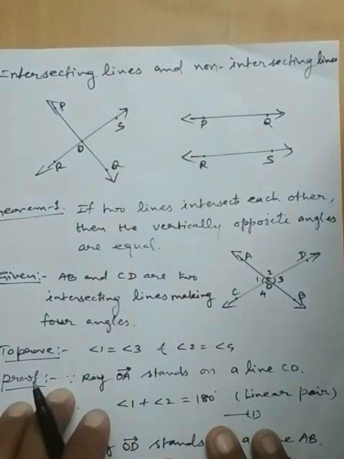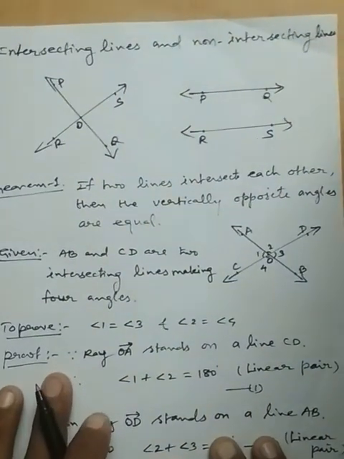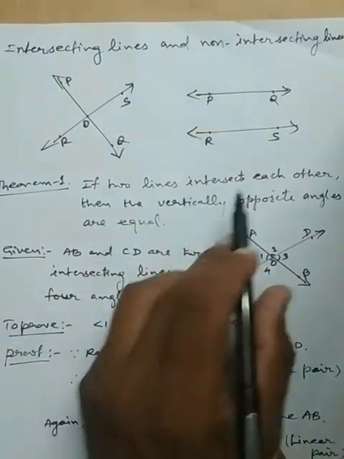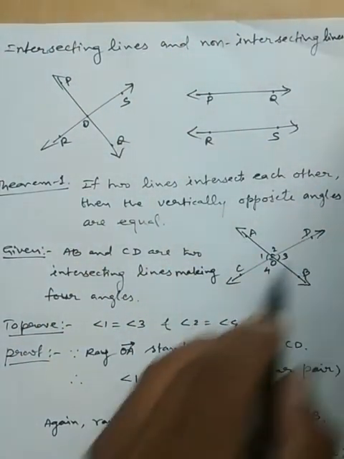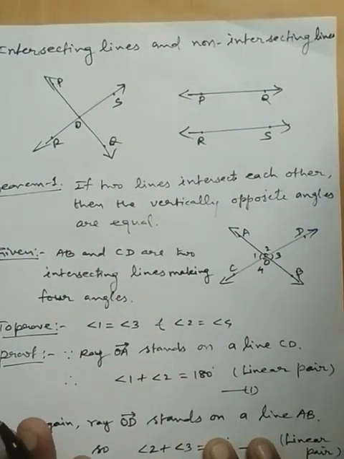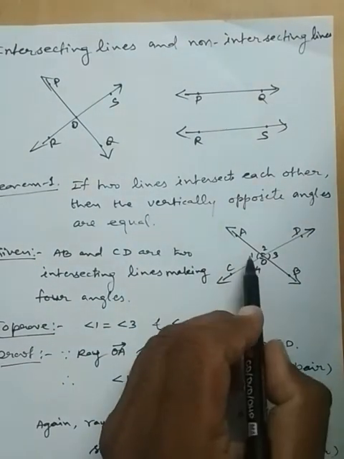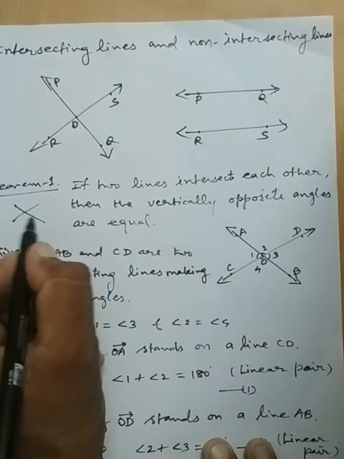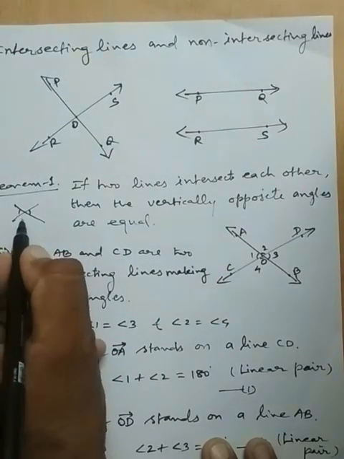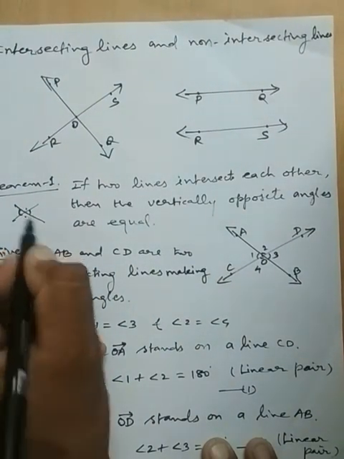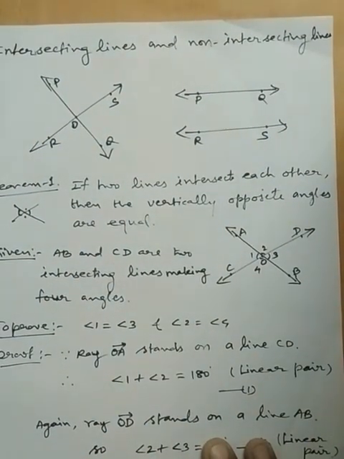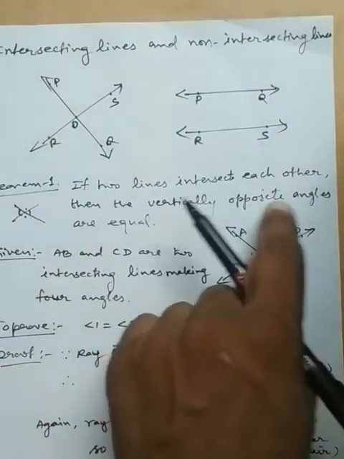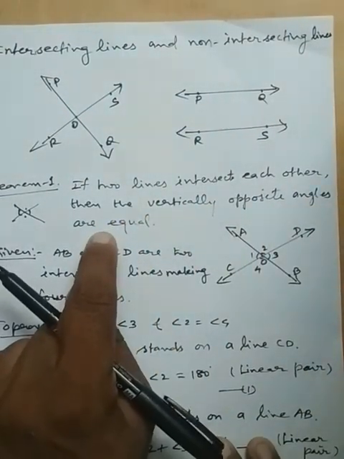After the basic terms of lines and angles, we will start our first theorem. The first theorem is: if two lines intersect each other, then these are the vertically opposite angles. Vertically opposite angles are in this form. This angle and this angle are vertically opposite, and these angles are vertically opposite. If two lines intersect each other, then the vertically opposite angles are equal.